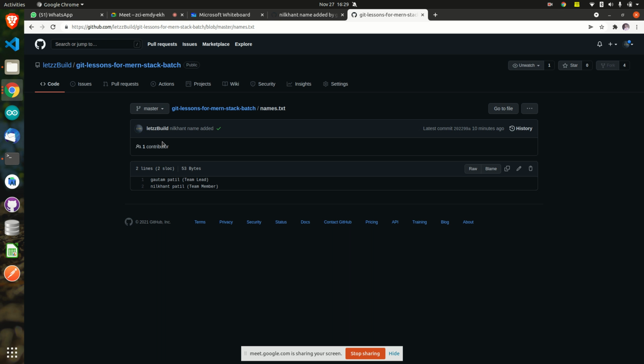This is how you are going to work in a team. Imagine that this is a project. I have written only the names.txt file. You will be writing some program and raising a pull request, and then you also will be raising a pull request. My job is basically to check that you are doing it properly, and then I'll merge it. So the whole original repository will be on my account. You all are just having copies of that. You got this point? We can also say that you people are contributing to my project.